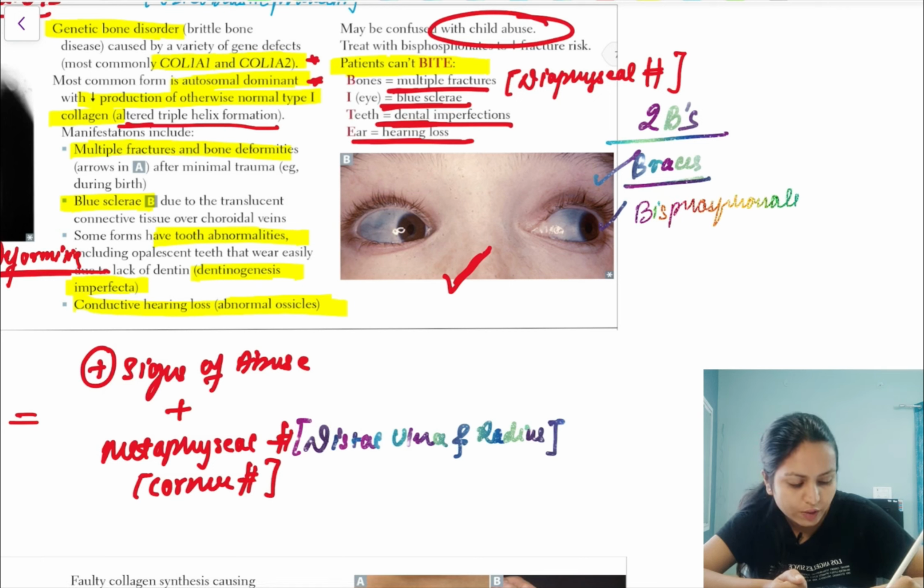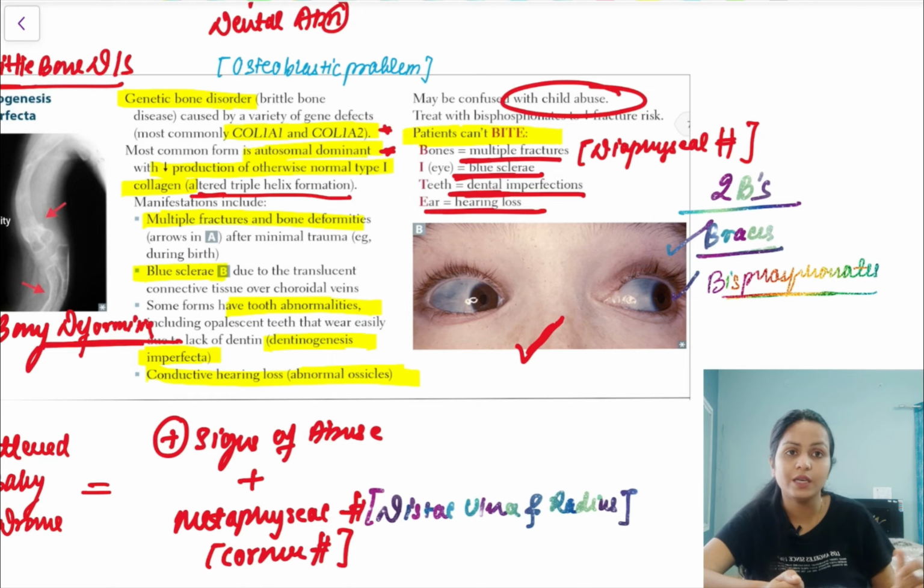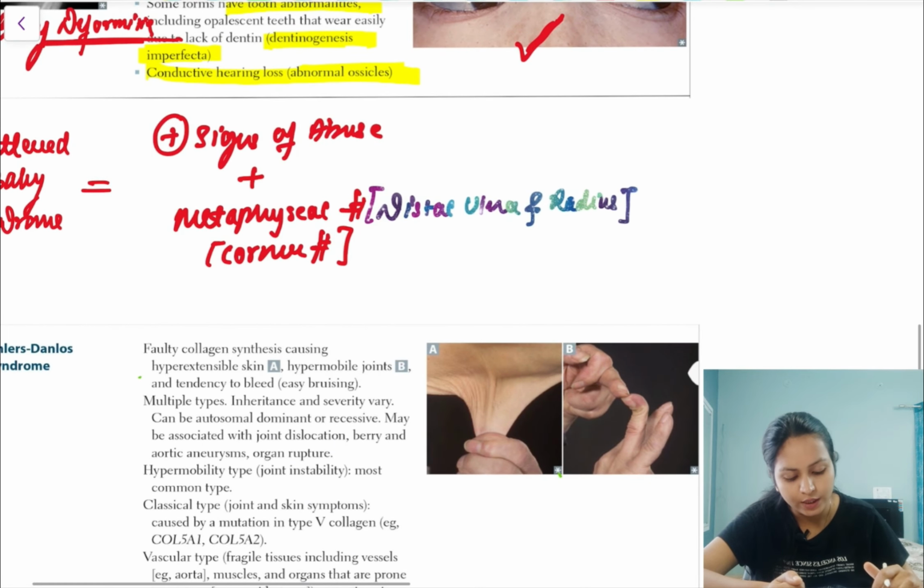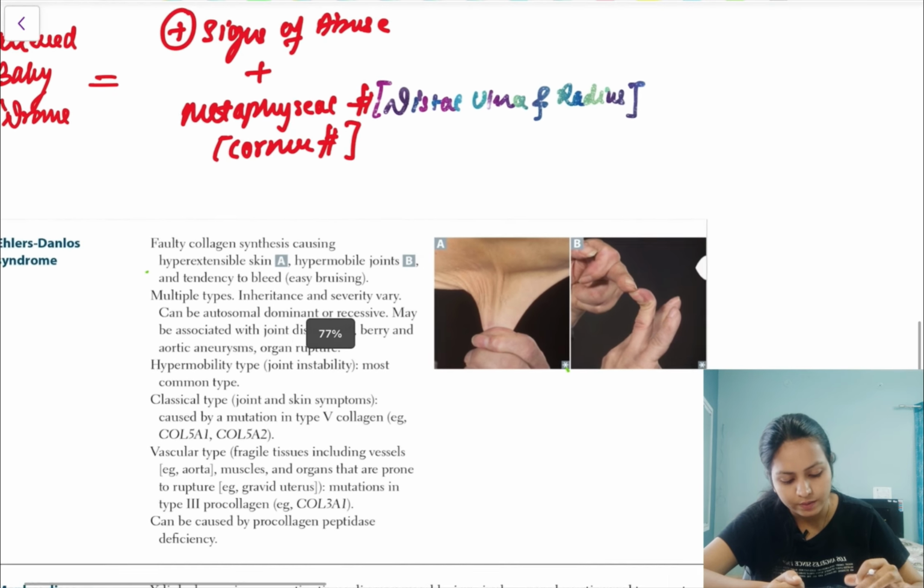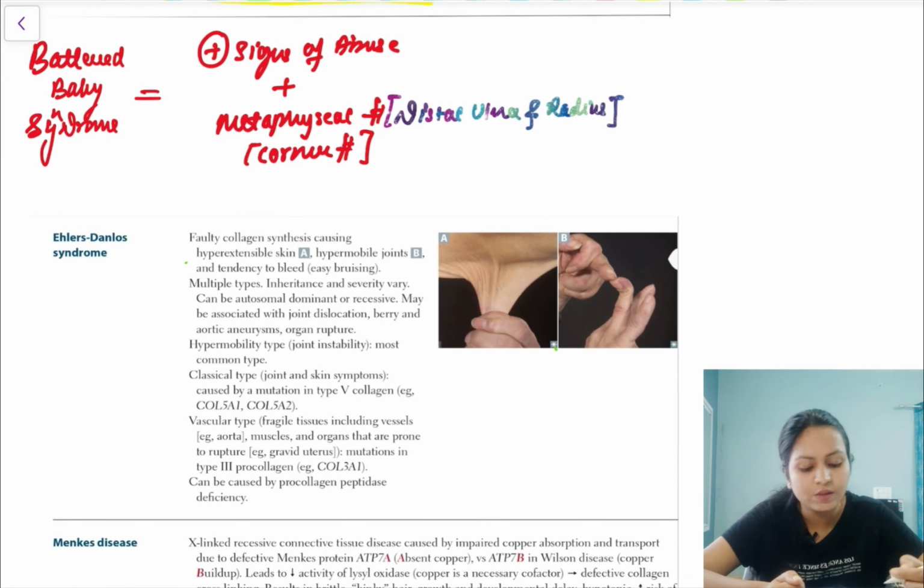So these 2 things you should remember. Okay. I guess this was it about osteogenesis imperfecta. Let's move towards the second disorder, that is Ehlers-Danlos. In Ehlers-Danlos also we have defective and faulty collagen synthesis. A variety of genes will be involved again in this. But what you should always remember about Ehlers-Danlos are these 2 pictures.